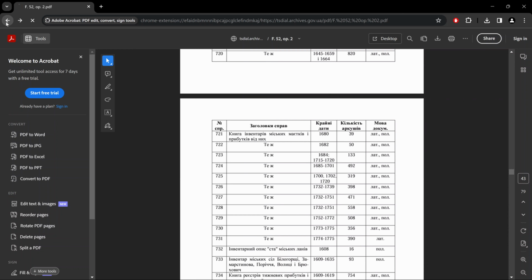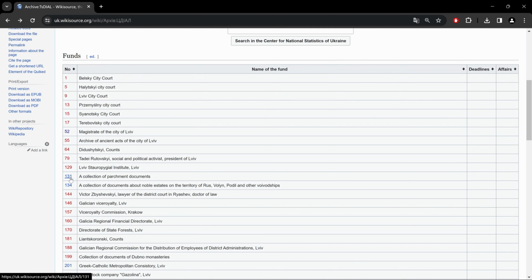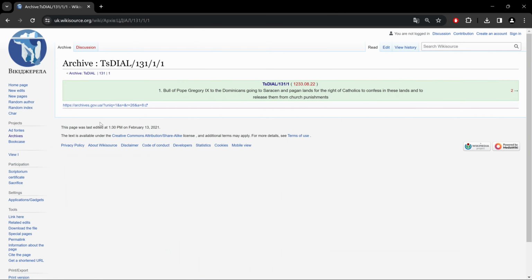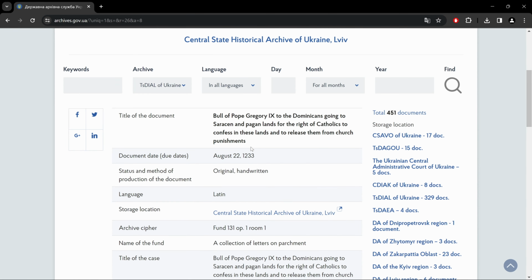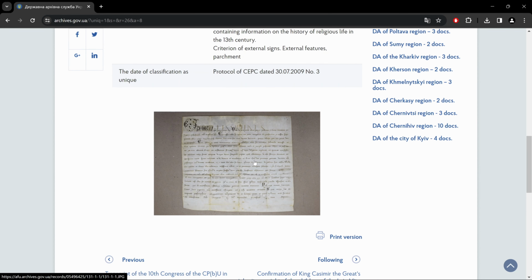Okay, let's go back and take a look at 131. Here, in this case, we get just a link, and if we click on that, it brings us to the Ukrainian Archives official web portal, and if we scroll down, we have our document here. Okay, let's go back.